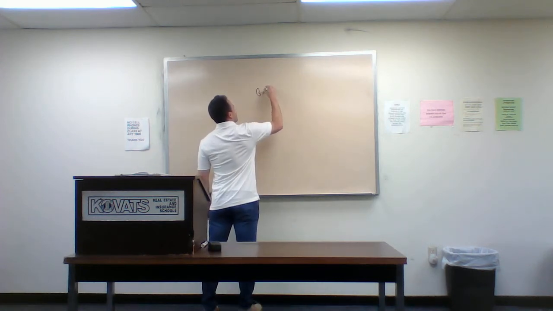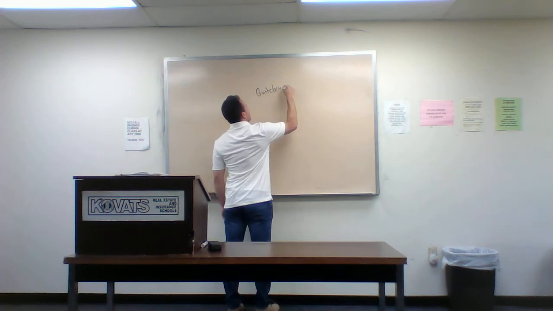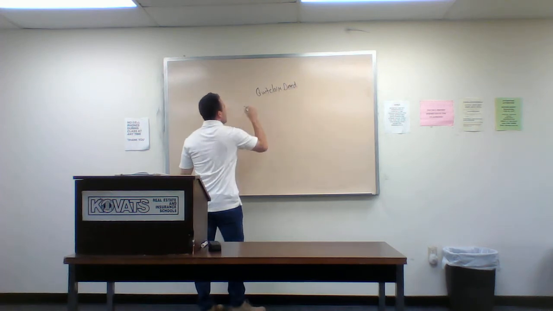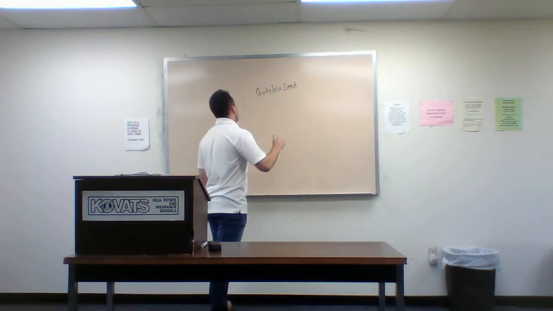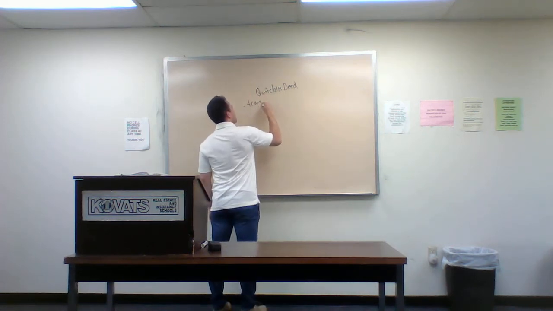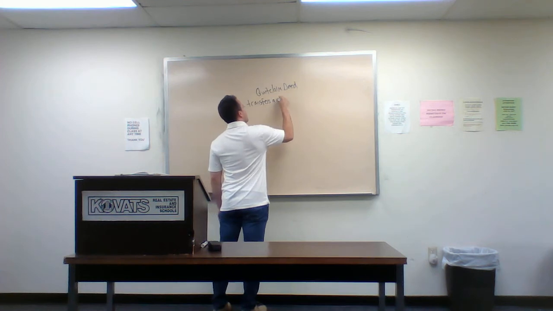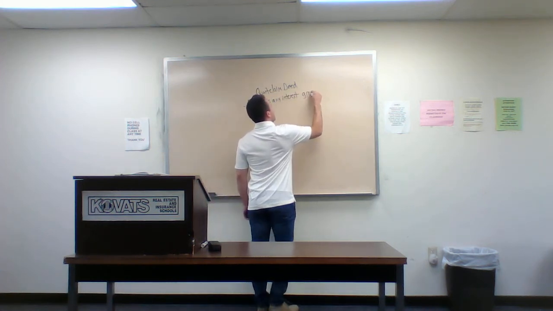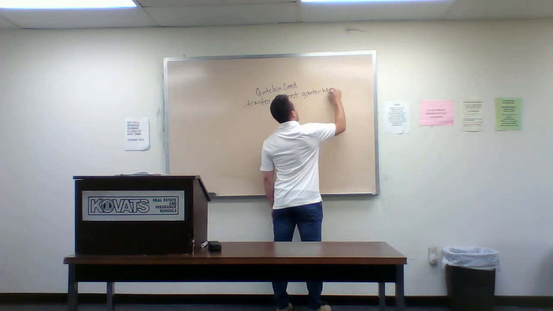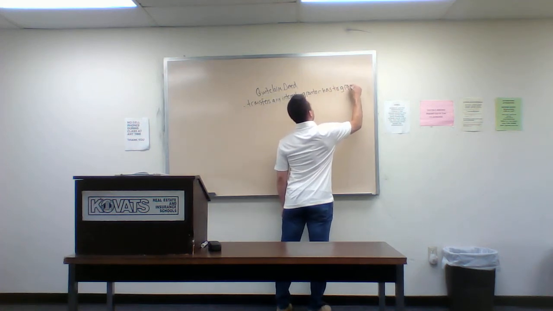So a quitclaim deed. Number 1, what does it do? It transfers any interest the grantor has to the grantee. So it transfers interest from the grantor to the grantee.